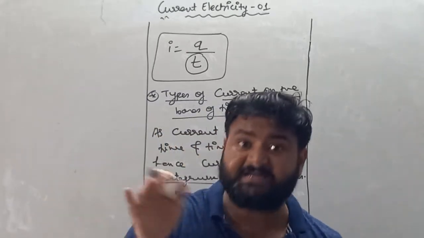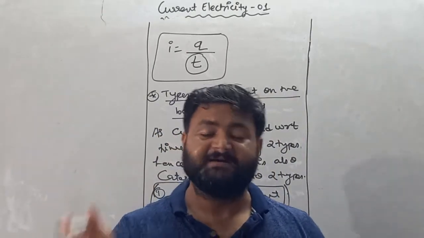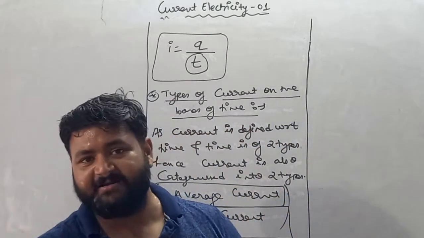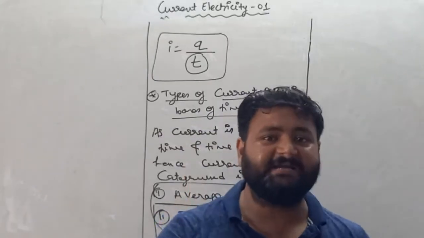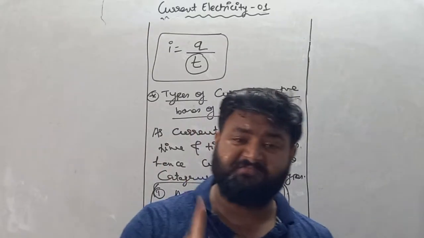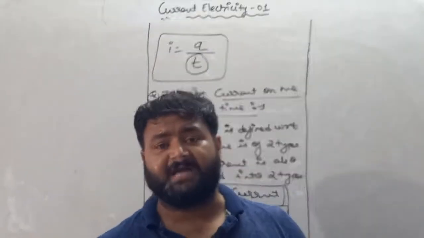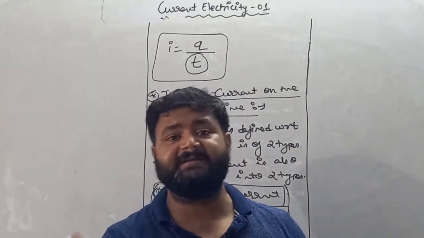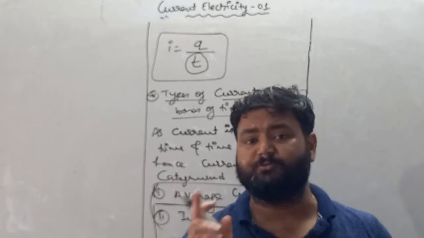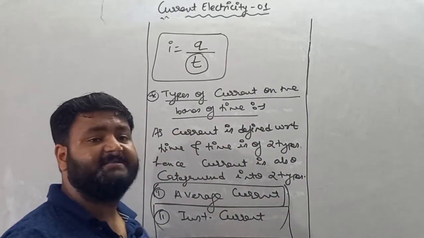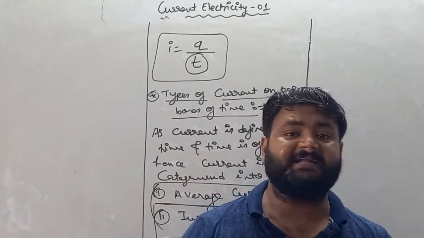And in physics we categorize time into two types, so current is also categorized into two types.